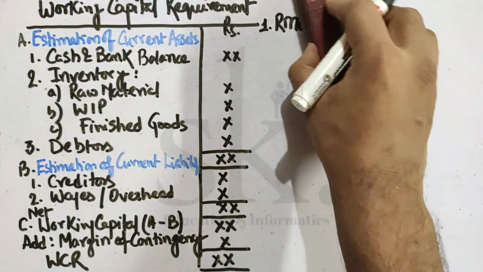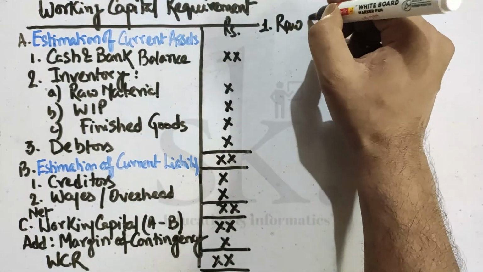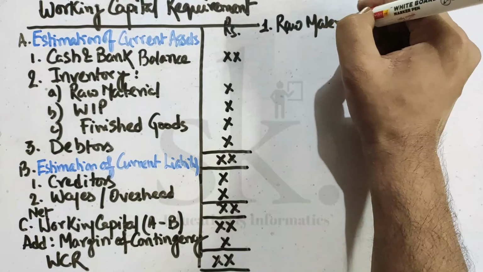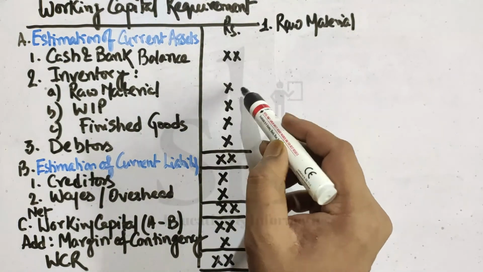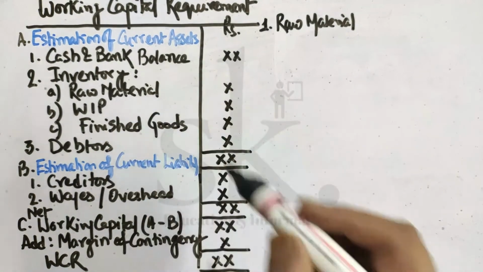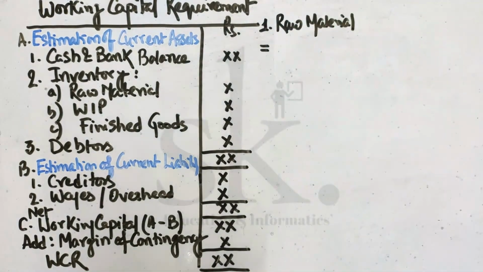So let's write down in full. What will be the formula for this? I require to calculate the amount of raw material for current asset estimation, because raw material falls under current asset estimation. We are basically trying to calculate, in working capital, raw material.